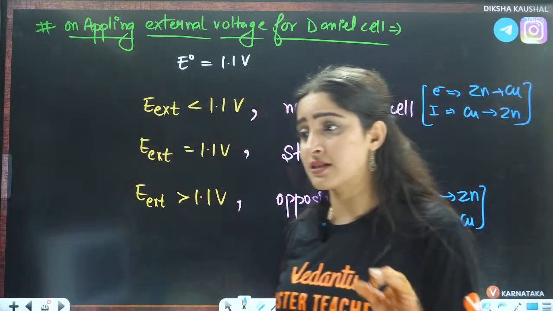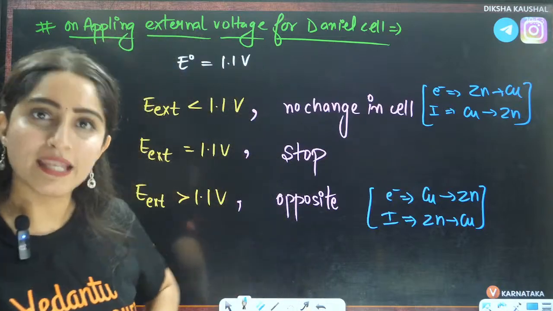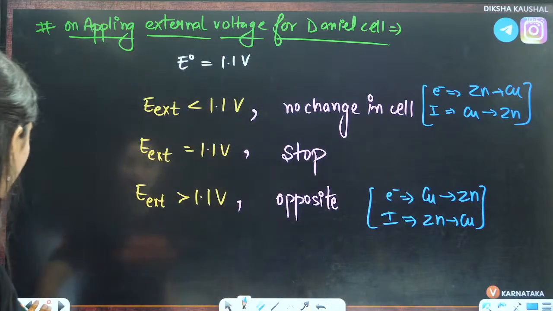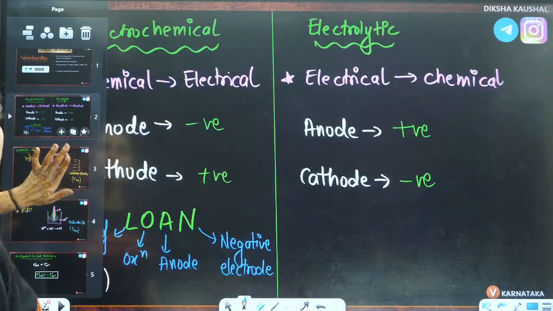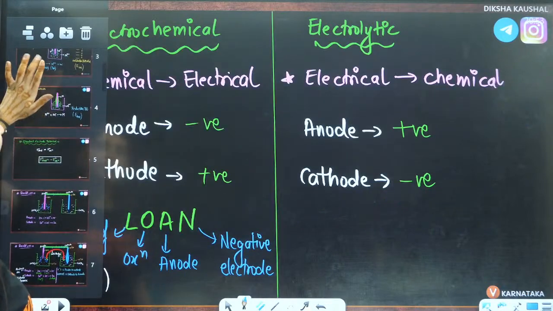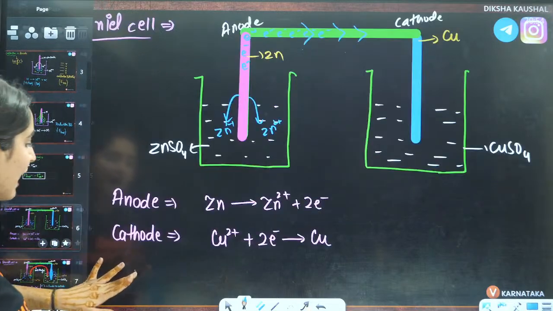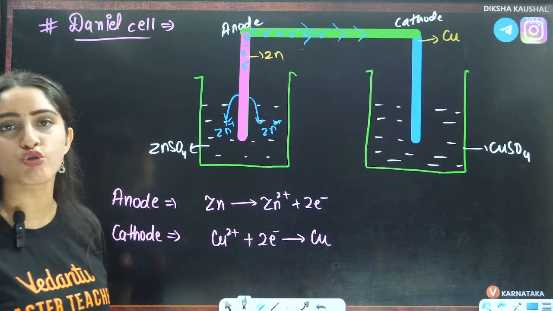Now Abhishek is asking this question that, ma'am, what is Daniell cell, electrochemical cell? Yes, all the things that we are discussing here are electrochemical cell only, right? I told you that electrochemical cell only we are going to discuss here. These are all the properties of electrochemical cell, right? And Daniell cell is that electrochemical cell where anode is zinc and cathode is copper, right?